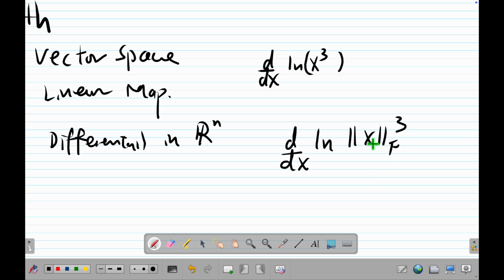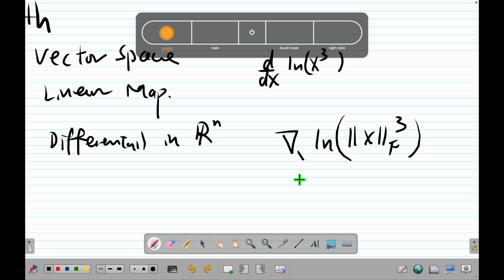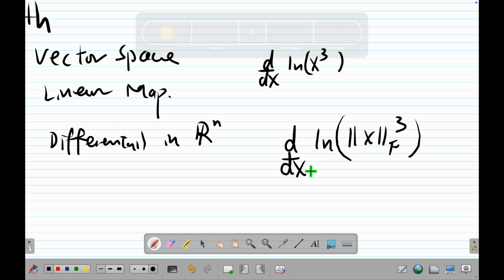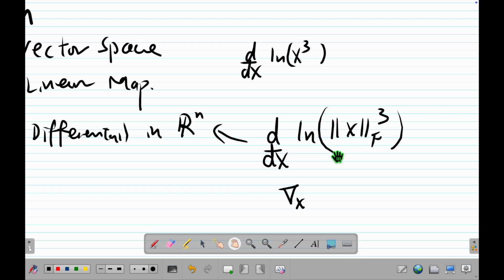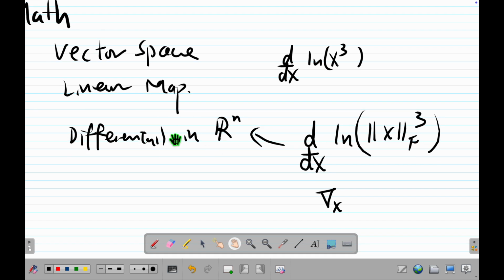This is now the Frobenius norm of this matrix, and then for some reason I put a power of 3 here, and then take the log. How do you do this? And of course, in this case we don't write this, we write this. But first of all, what is this thing and what is this thing? What are their relationship? Then there is the partial derivative, the directional derivative. There are so many things here, and therefore we will talk about this particular detail.